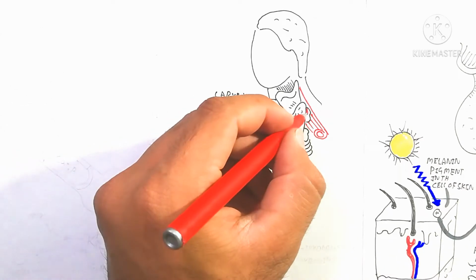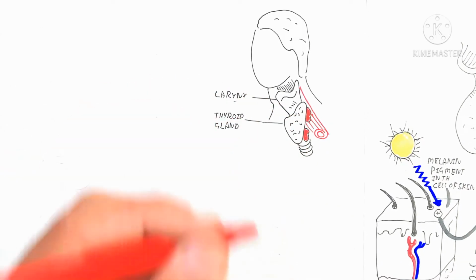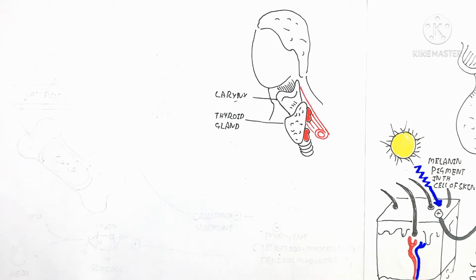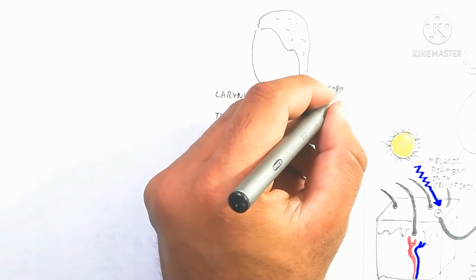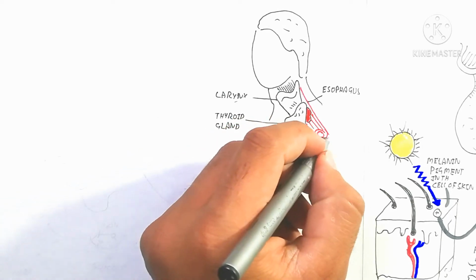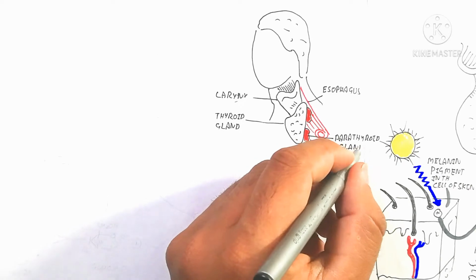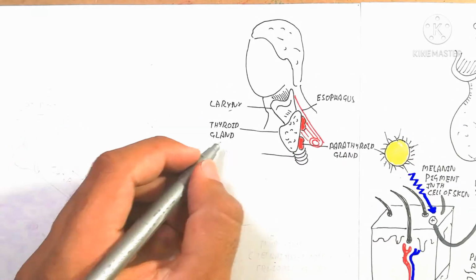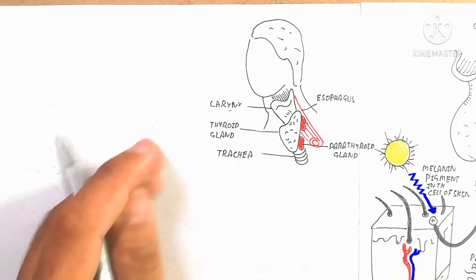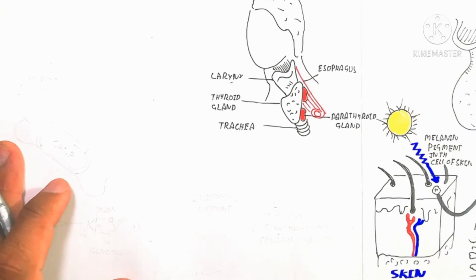Next we will discuss the thyroid gland. The thyroid gland is a butterfly-like structure from the front, and here is the back side view. Here is the larynx and thyroid gland, and at the back side is the esophagus, the esophageal pipe, and here is the trachea, which is used for breathing, while the esophagus is used for swallowing food to go into the stomach. And here is the parathyroid gland. The parathyroid gland has a special character.